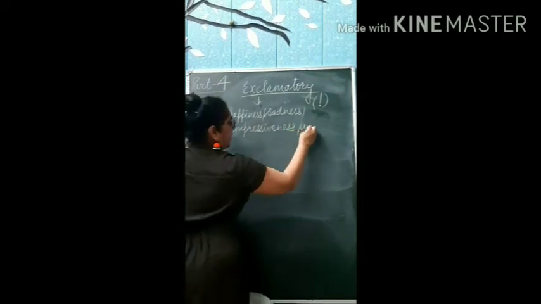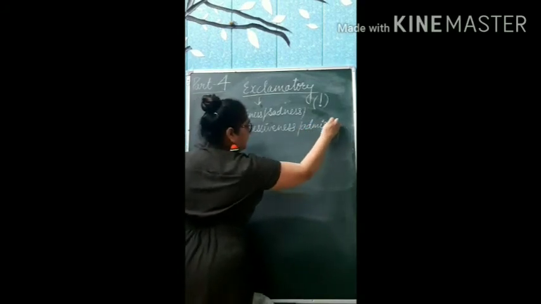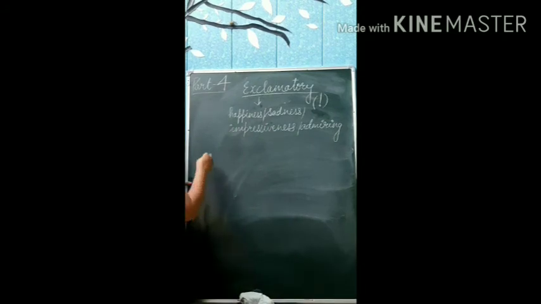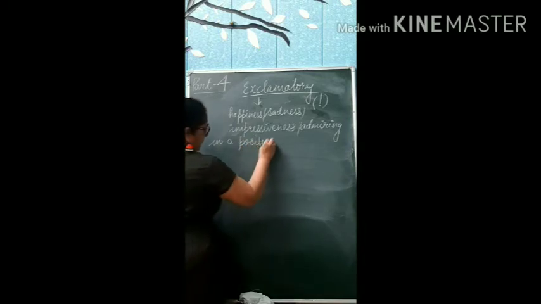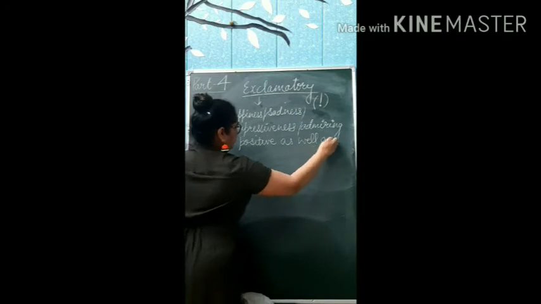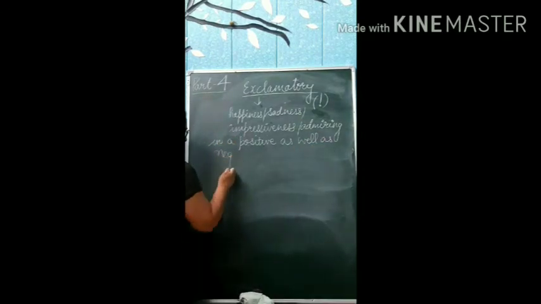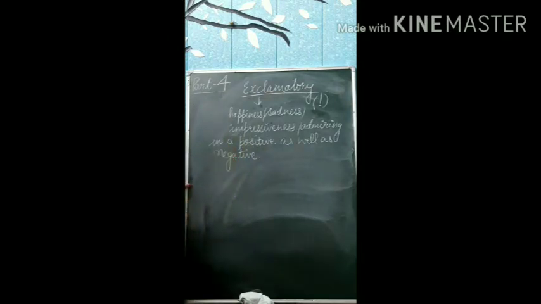And we are admiring something or someone or some place, in a positive as well as negative sense. How are we going to identify it, right?